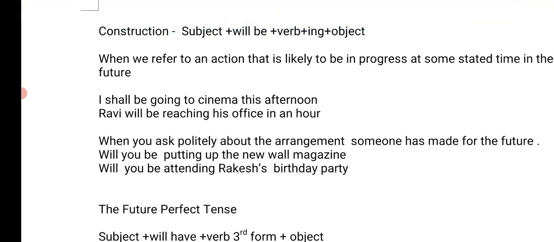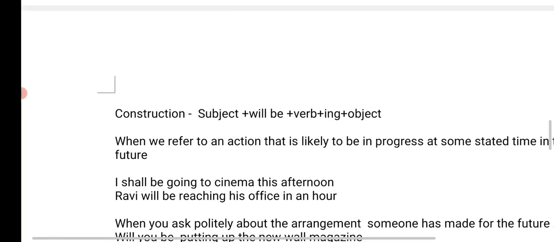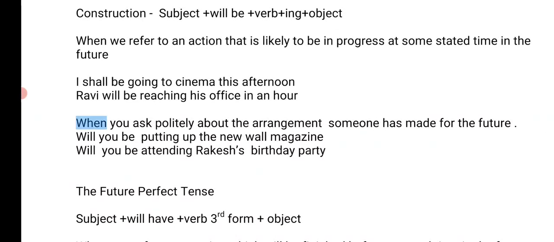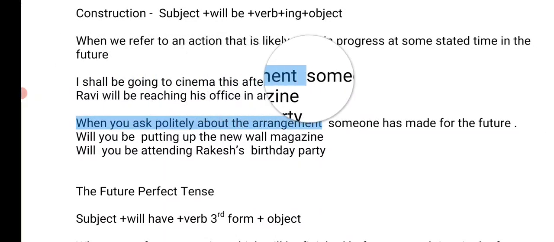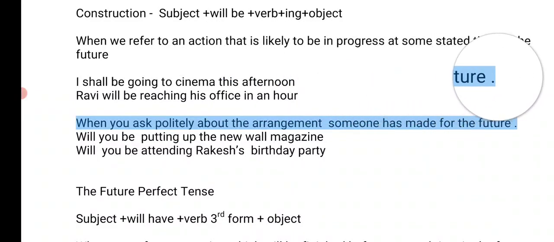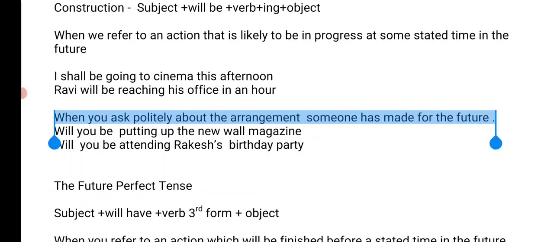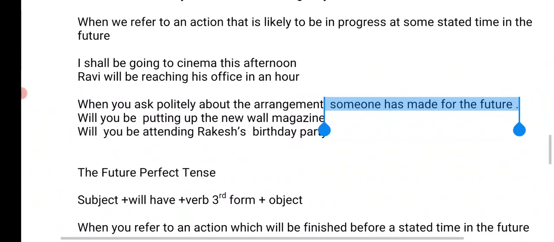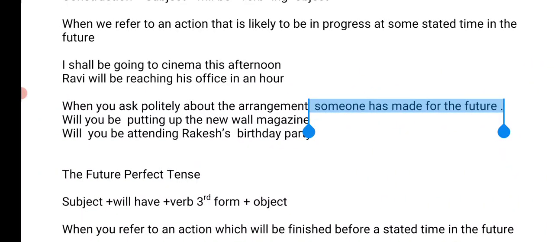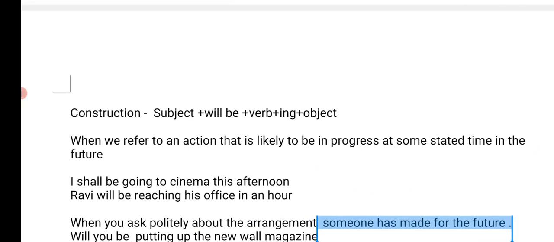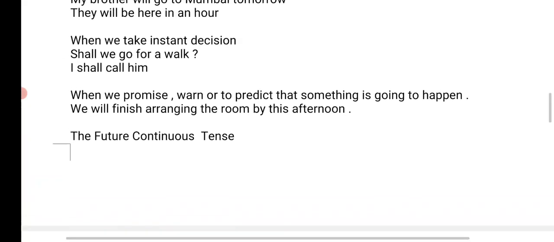And there is one more situation when we use future continuous tense, when you ask politely about the arrangement someone has made for the future. So the examples we have, they are interrogative sentences. Will you be putting up the new wall magazines? Will you be attending Rakesh's birthday party? So that's all we have for future continuous tense.